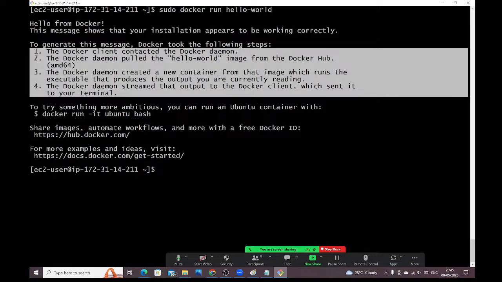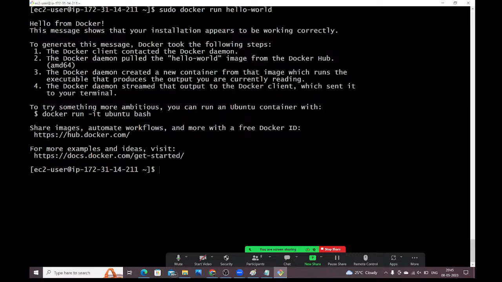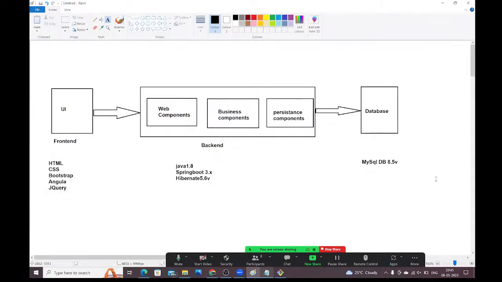Inside the container, the Docker daemon is starting the container from the image. Inside that container only your application is executing, and it will provide the output to the Docker daemon. Again, that Docker daemon will send that output to the Docker client. See, read the steps. Observe carefully. Here, what is going to happen?